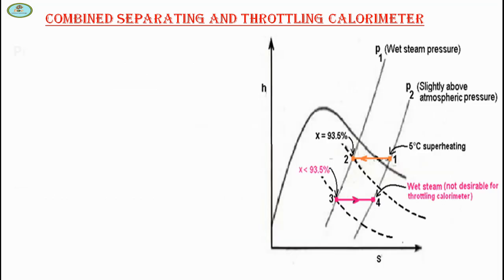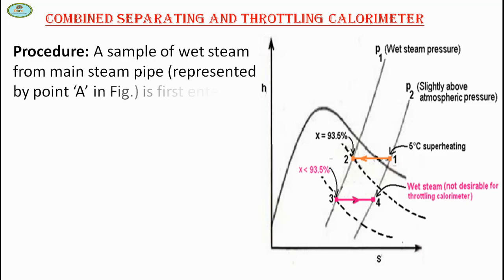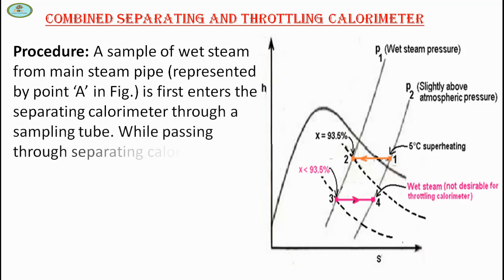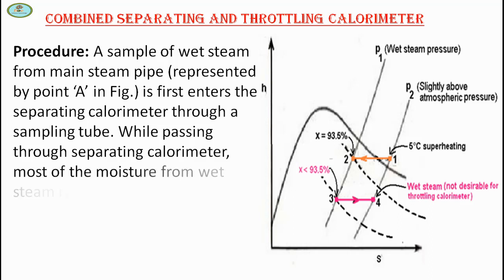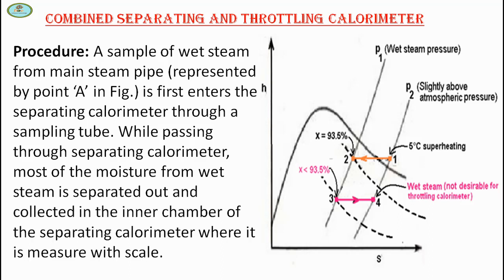Procedure of determining steam dryness fraction. A sample of wet steam from the main steam pipe, represented by point A in the figure, first enters the separating calorimeter through a sampling tube. While passing through the separating calorimeter, most of the moisture from the wet steam is separated out and collected in the inner chamber of the separating calorimeter, where it is measured with a scale.